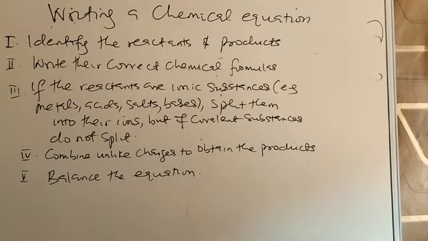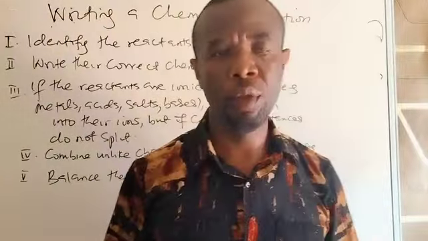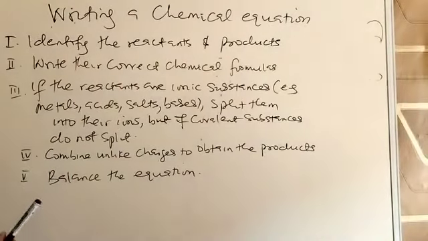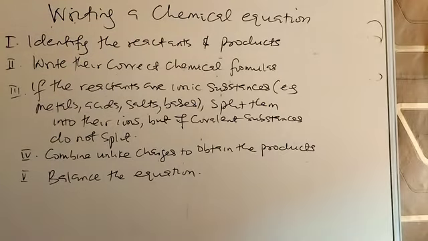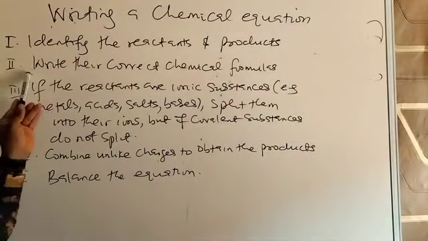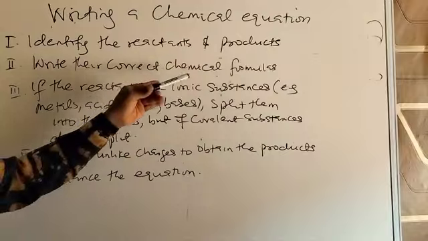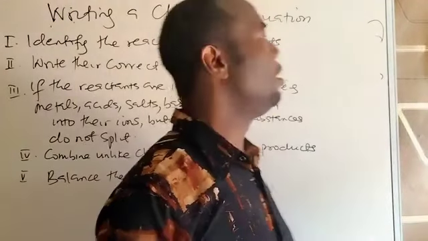So we're looking at how to write a chemical equation, the little steps involved in writing chemical equations that involve mainly two reactants, that's simple equations. So the first step is identify the reactants and products. For you to write an equation, you must know the reactants. I must be able to predict your likely products. Number 2, write the correct chemical formulas, that is the correct chemical formula of the reactants.